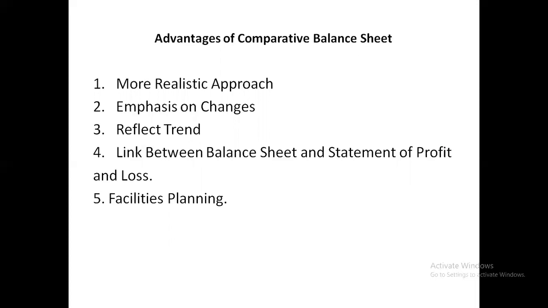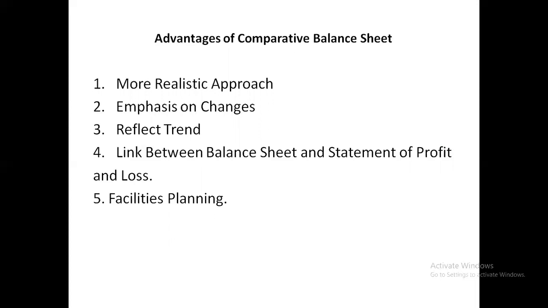Another is reflects trend. Comparative balance sheet is more useful in comparison to a single year's balance sheet because it enables studying the nature, size and direction of change in the various items of the balance sheet. Next is link between the balance sheet and the statement of profit and loss.